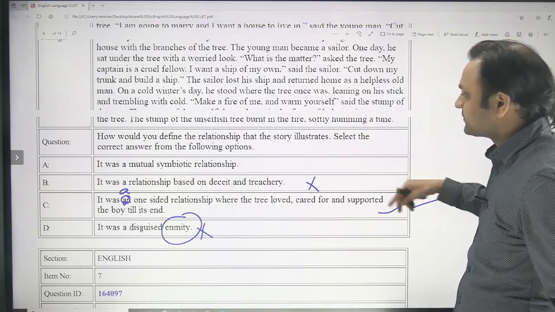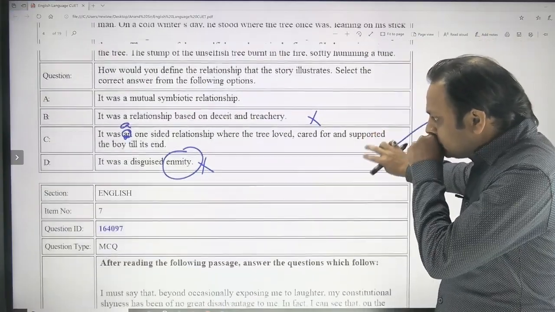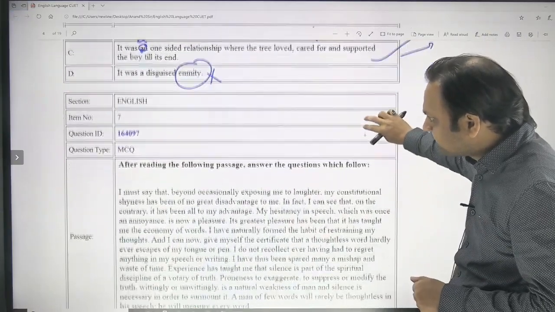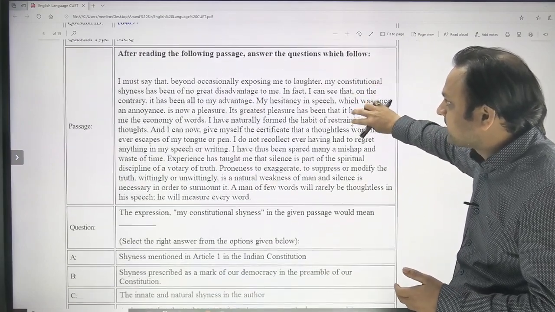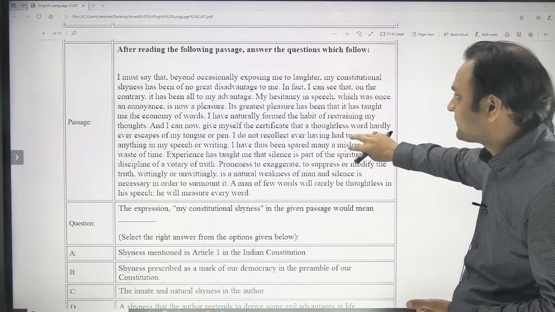And now let us move to the next one. Sorry for this. And now in the 7th item, we have got a different passage. After reading the following passage, answer the questions which follow.